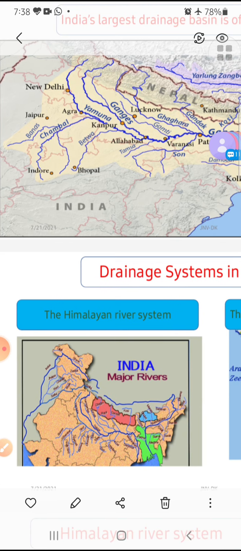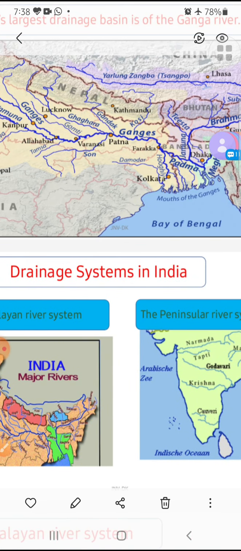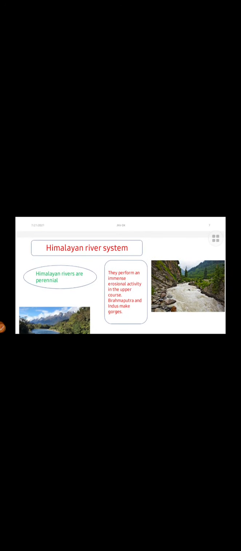Here in detail you can see this map of northern India, so you can have an idea of all the rivers of northern India. Now when we talk about the Himalayan river system, you'll see that Himalayan rivers are perennial. Perennial means the rivers which have water throughout the year.